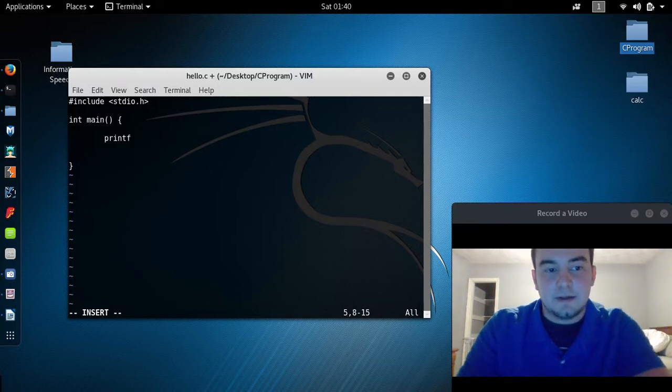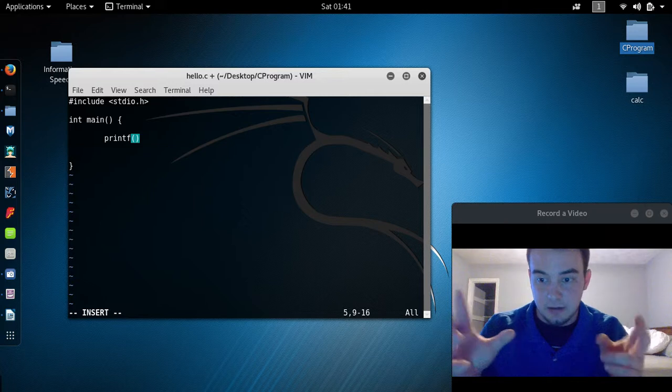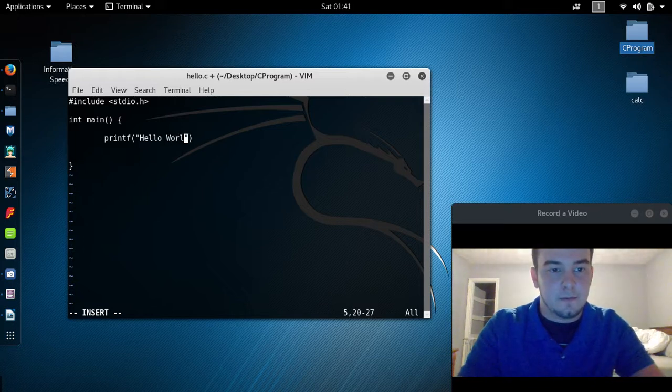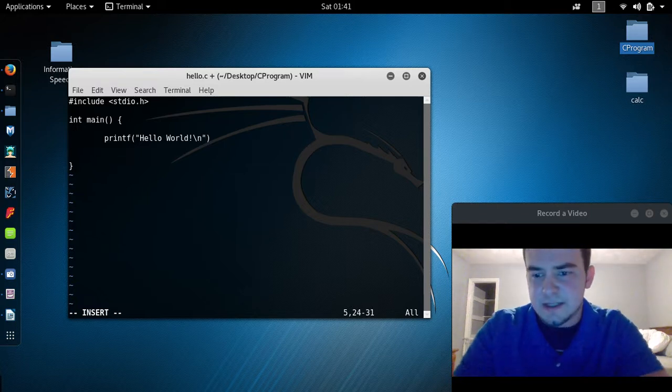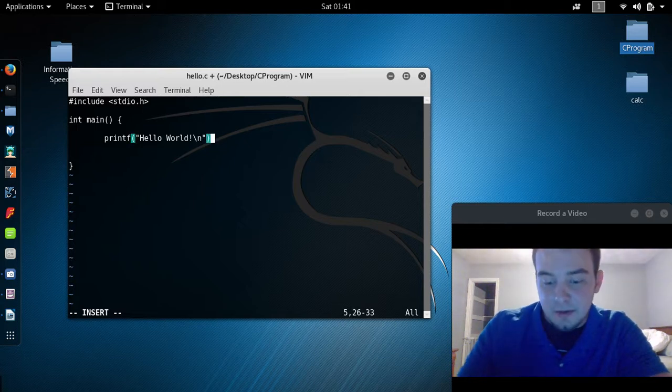Printf. Basically, whatever I pass as an argument inside this function, I'm telling it to print out those characters or that text. So I'm going to put some quotes there, and then I'm just going to say hello world. Don't pay attention to the \n. It's basically just telling the compiler and the computer to create a new line. It's like hitting the enter button on your keyboard whenever you're typing up a paper.